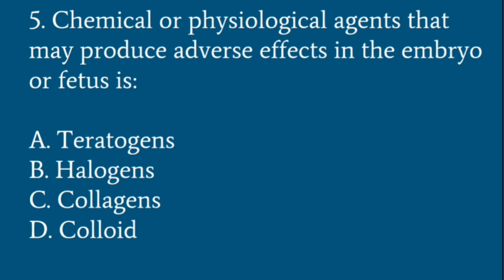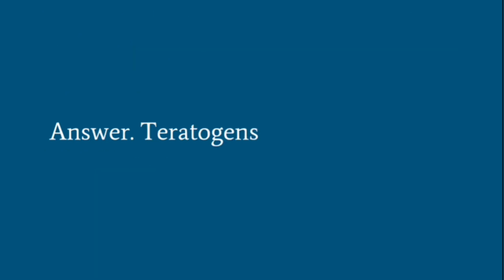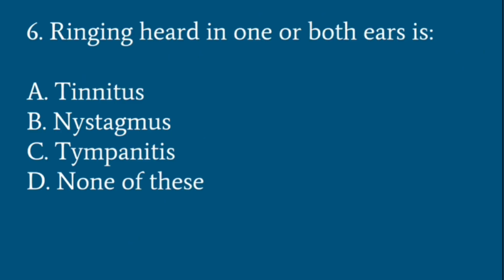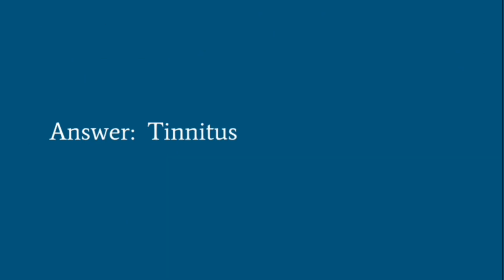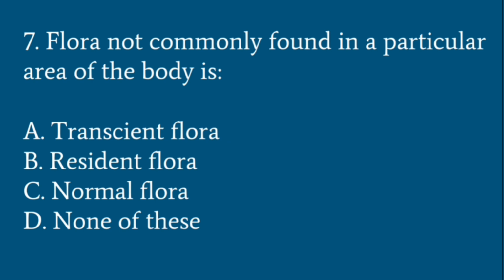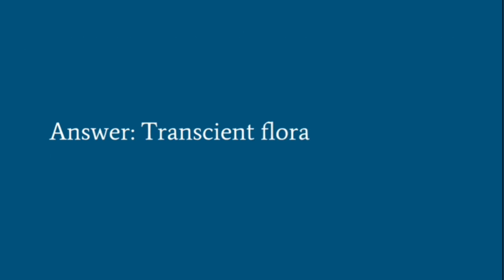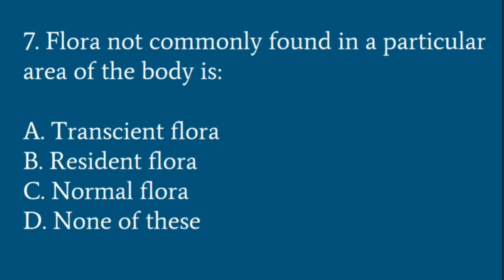Chemical or physiological agents that may produce adverse effect in the embryo or the fetus are called teratogens, halogens, collagens or colloid. See, here the answer is teratogens. Ringing heard in one or both ears is called tinnitus, nystagmus, tympanitis or none of these. Here the answer is tinnitus. Flora not commonly found in a particular area of the body is transient flora, resident flora, normal flora or none of these. The answer is transient flora. Transient flora is not commonly found in a particular area of the body.